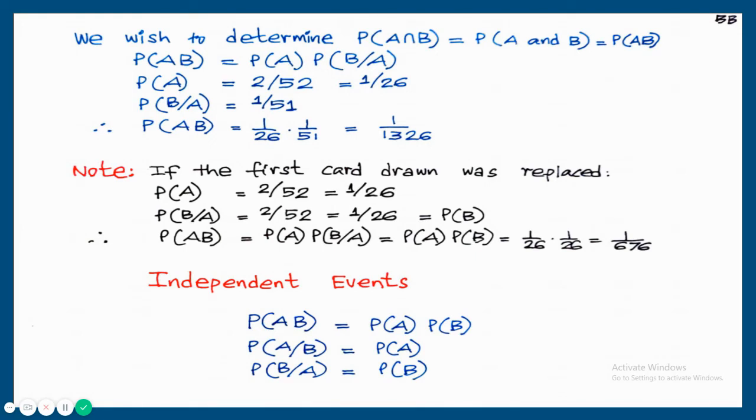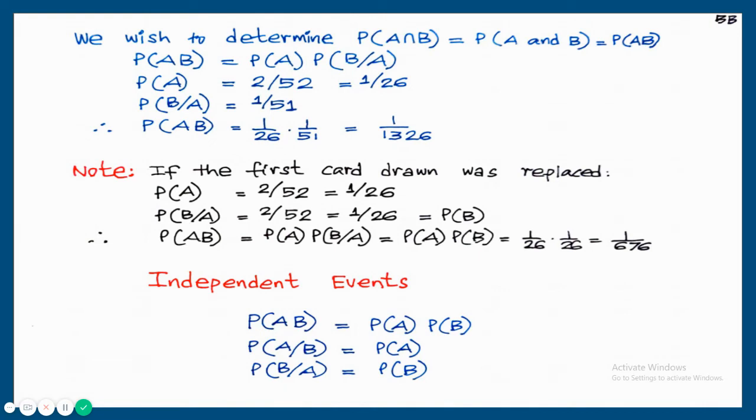Instead of doing this experiment like this, if the first card drawn was replaced, then probability of A, like the previous case, is 2 by 52, that is 1 by 26. Once a card is replaced, again there are 2 aces available for the second experiment and the total number of cards is also 52.